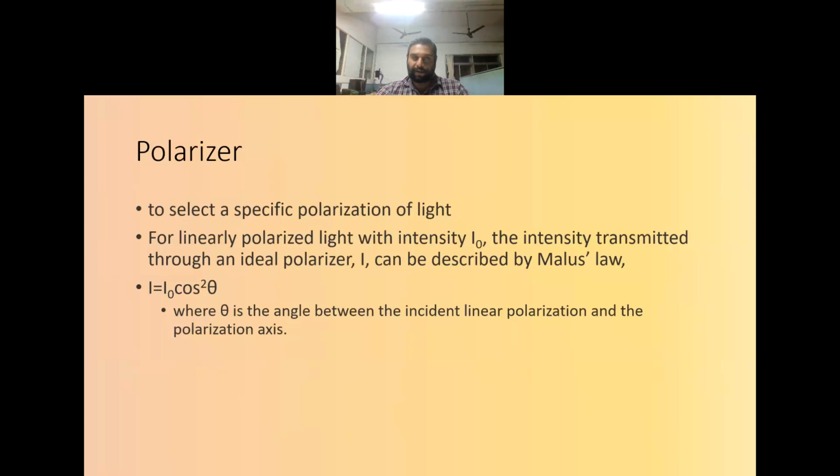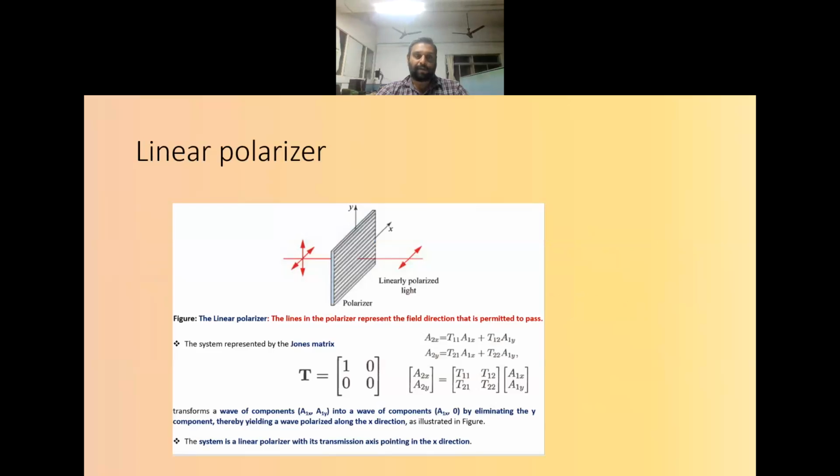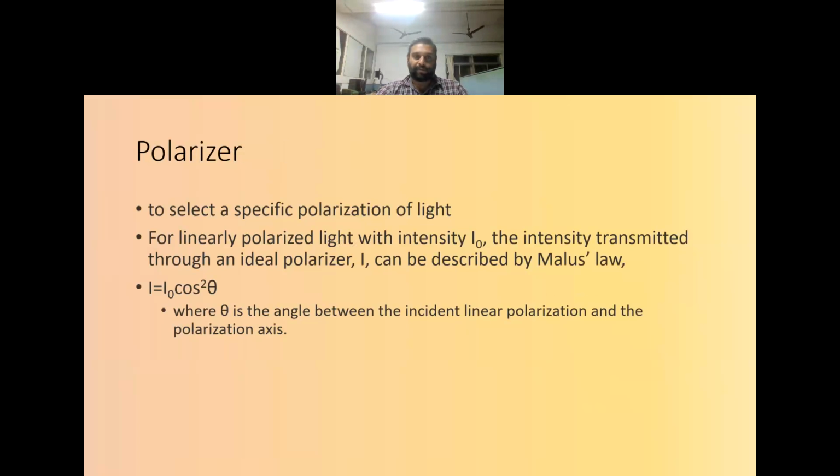So if I have a linearly polarized light and I pass it through a polarizer, and assume that the polarizer has a polarization axis which is rotated by an angle theta with the polarization of the incoming light, then the output intensity will be I0 cos square theta. So this is what is described in Malus law.